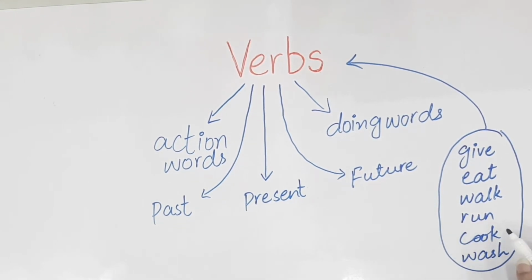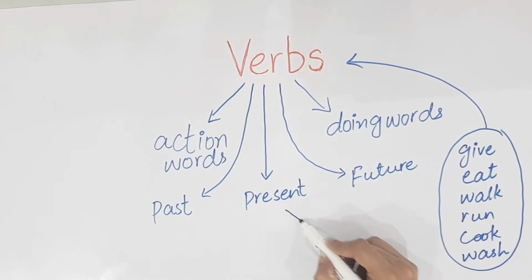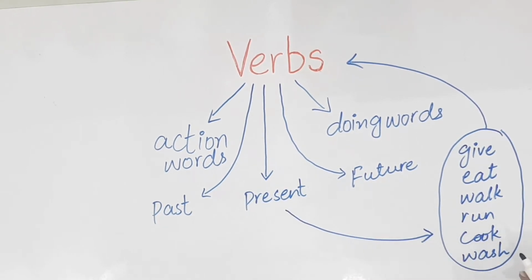These simple action verbs are used for present tense. An action that is currently happening is called a present verb.